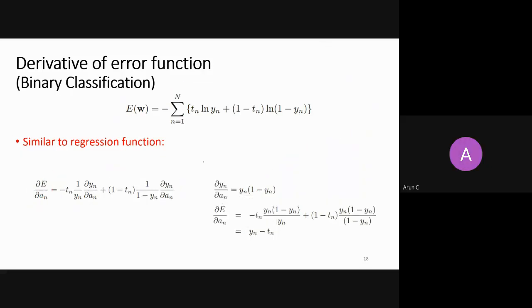Which one? Can you repeat your question? Tn, every value of t has either 0 or 1 in the training set. Right, exactly, because it's a data set. So I have a data set in the form of x comma t. I will feed an image, and that image can belong to a dog or a cat. So for a dog I put t equals 1, and for a cat I set t equals 0. So for every x there will be a t associated. If it is a dog, then t equals 1. If it is a cat, then t equals 0, right?